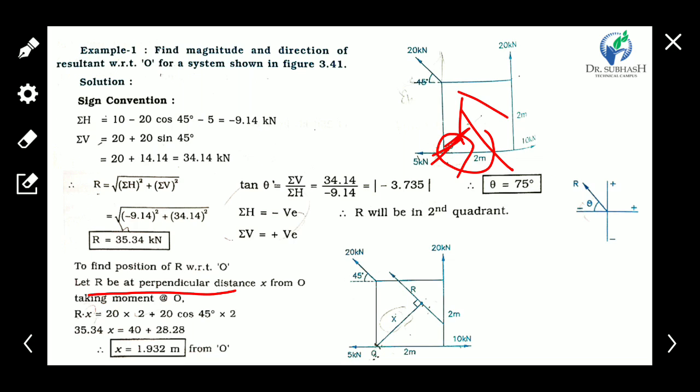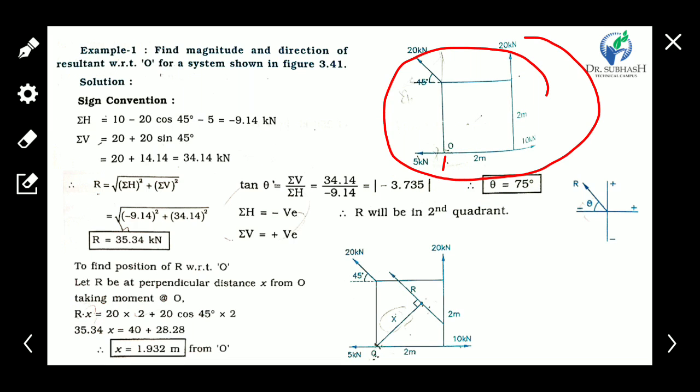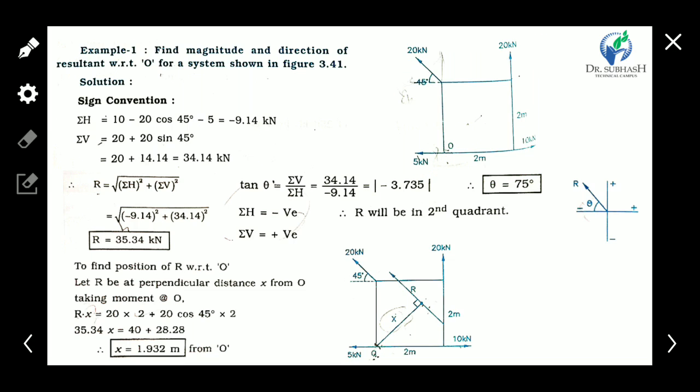For that we have to apply Varignon's theorem. All forces' moments are equal to the resultant moment. Resultant moment means the resultant in this direction, and the perpendicular distance between O and the resultant we don't know, so assume that it is x. So the moment of the resultant with respect to O is R into x, which is equal to the summation of the moments of all forces about point O. So take the summation of all moments of all forces about O.